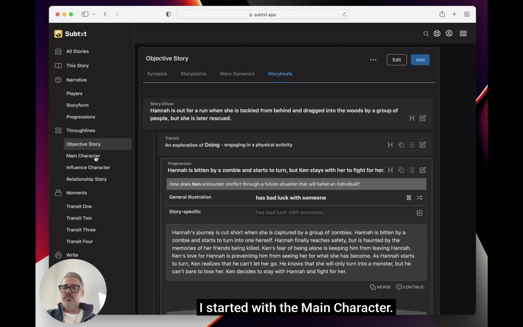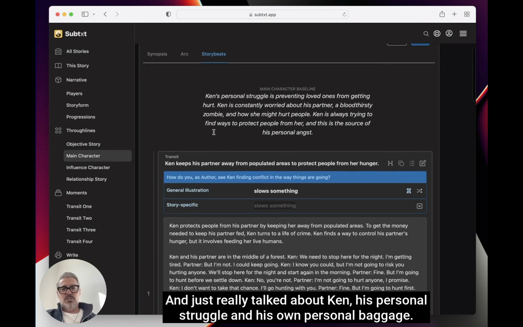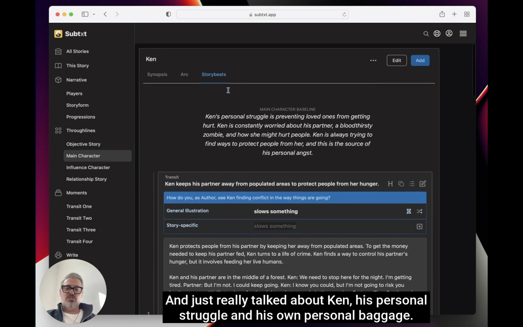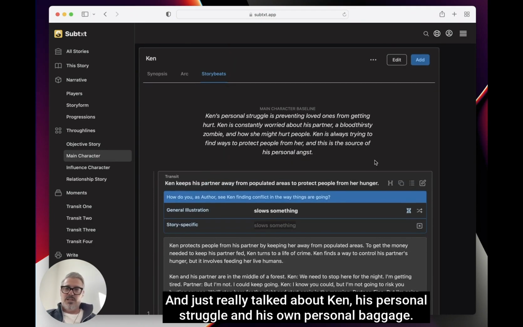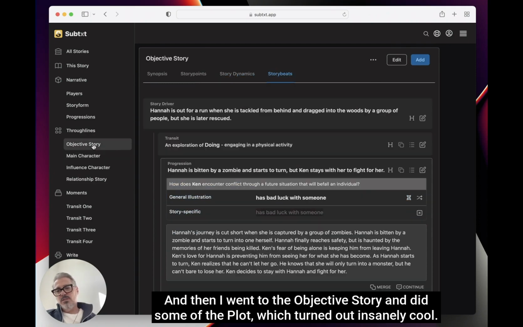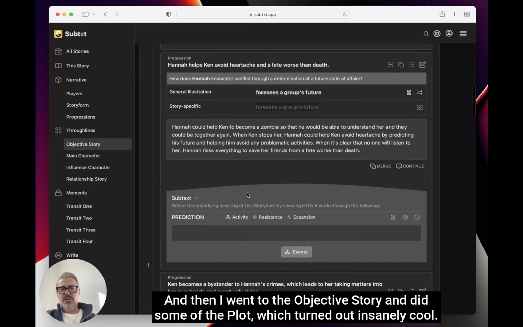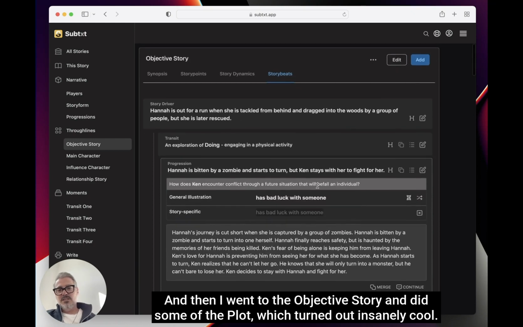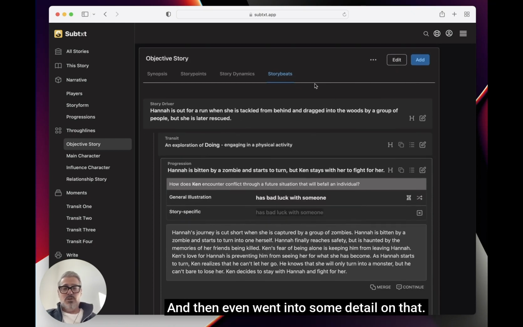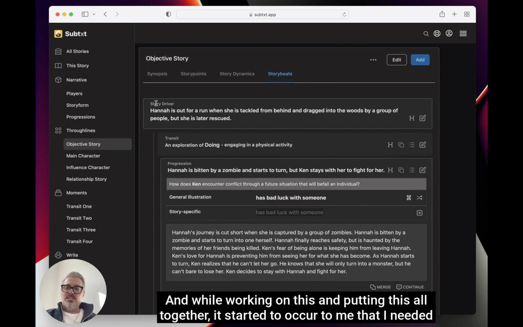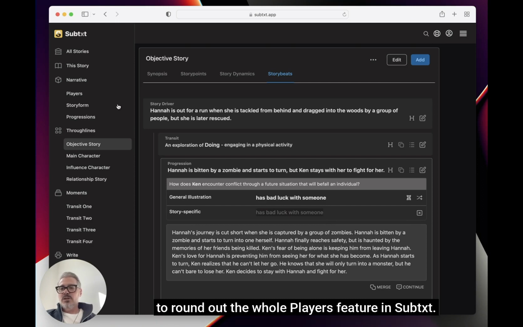I started with the main character and just really talked about Ken's personal struggle and his own personal baggage. And then I went to the objective story and did some of the plot, which turned out insanely cool. And then even went into some detail on that. And while working on this and putting this all together, it started to occur to me that I needed to round out the whole players feature in Subtxt.